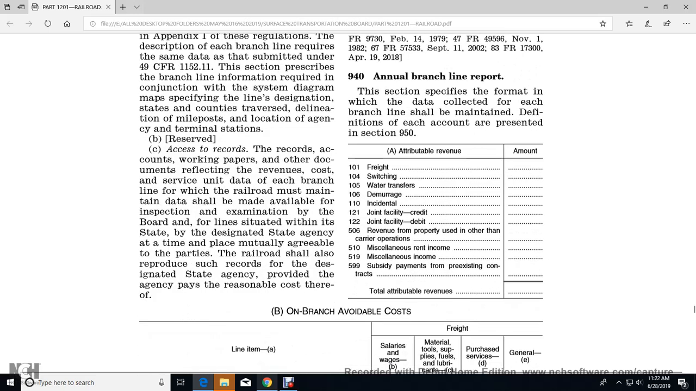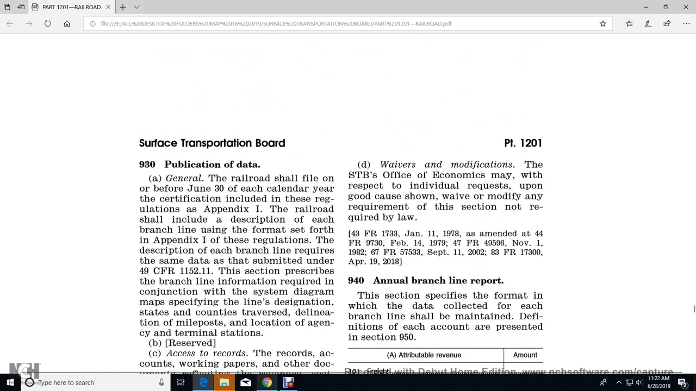Stations. Be reserved access record of the records account with the working papers and documents receiving the revenue copies for the unit of the data of each of the branch lines. The railroad must maintain the data, which shall be made available for inspection and examination by the board for lines situated within the state of the designated state agency, at a time and place mutually agreed with the parties. The railroad shall also reproduce such records for the designated state agency, provided the agency pays a reasonable cost thereof.